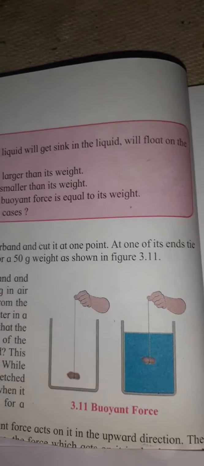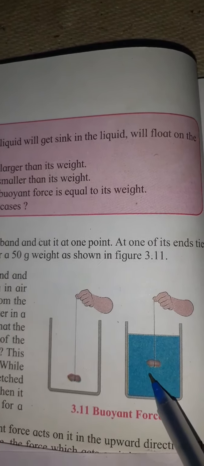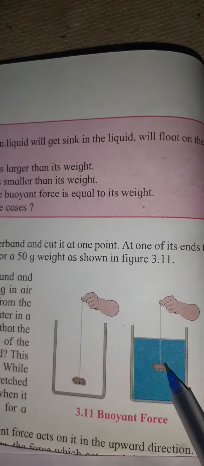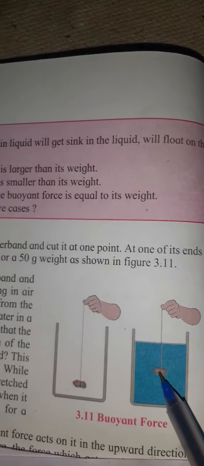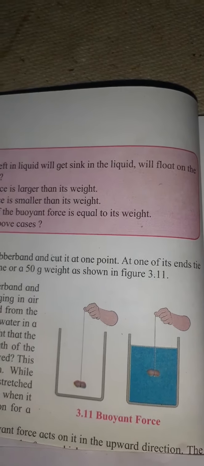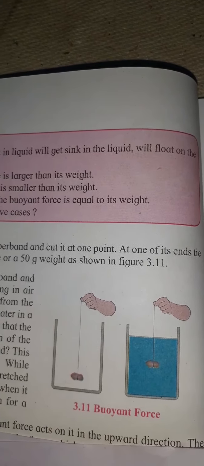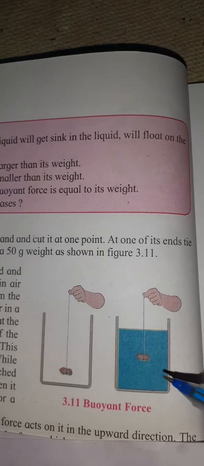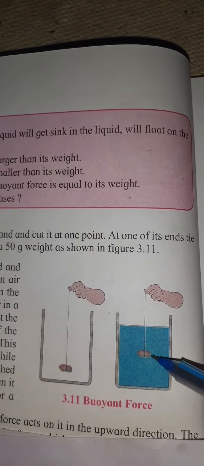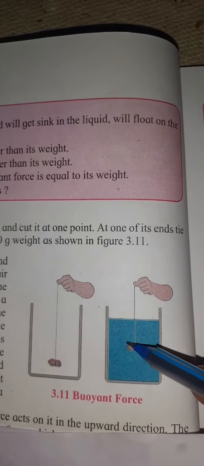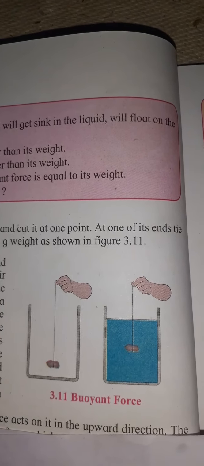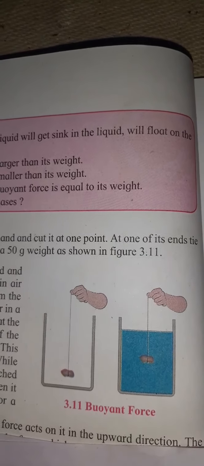What does this mean? This is the size and the weight of the stone. If you dip this stone, that means this much area the stone has occupied, and it has displaced that much water; it has spread the water away and taken that much place. So whatever amount of water is displaced by this much size or weight of the stone, that much is the buoyant force. This is the meaning of Archimedes principle.